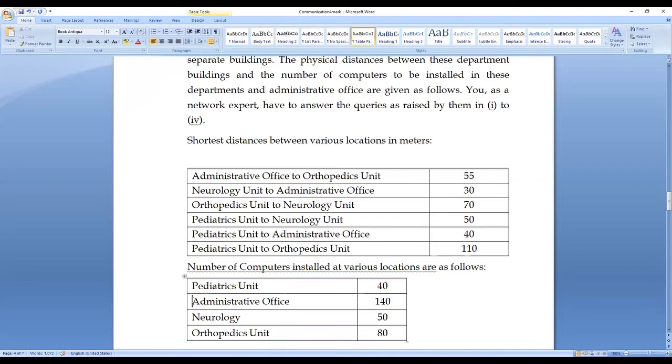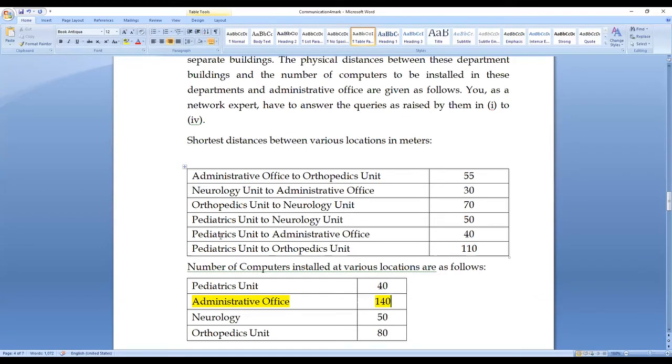This particular administrative office is going to have the highest number of systems, and here only we will be trying to choose the server. So simultaneously we have to check whether we can find a direct connection between administrative block and pediatrics department, administrative block and neurology, administrative block and orthopedics unit. So here administrative to orthopedics is available. Then administrative to neurology is also available.